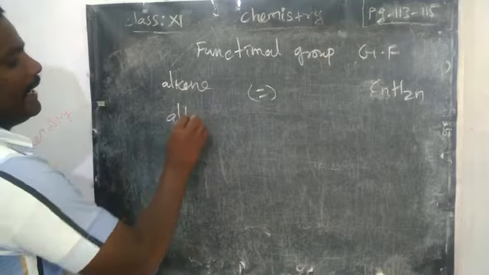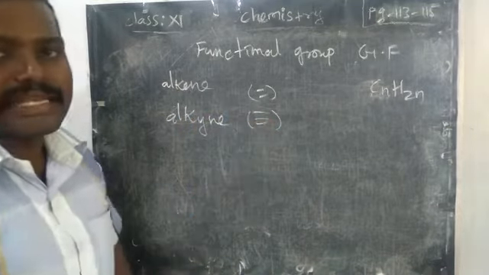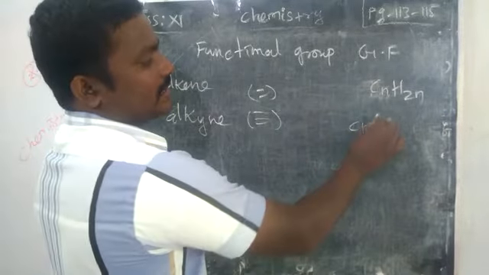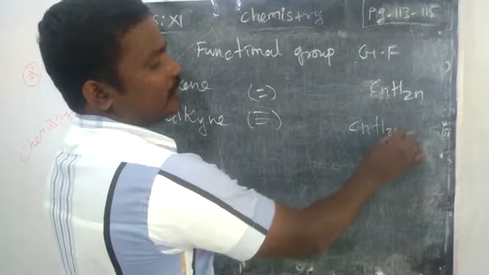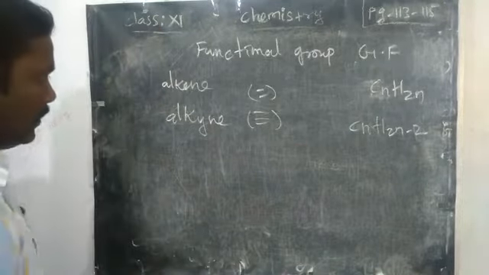Next, alkyne, a triple bond compound. The functional group in this compound is the triple bond, and the general formula is CnH2n minus 2.